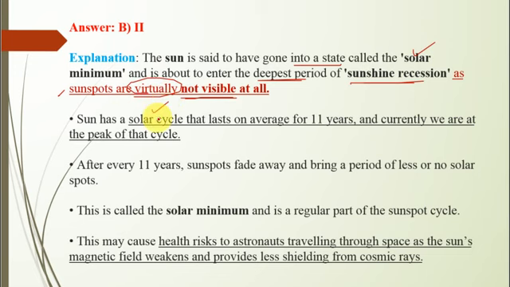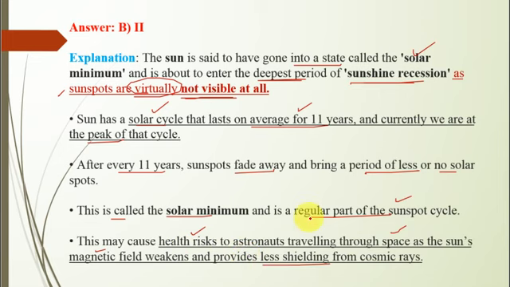If we talk about the solar cycle, it lasts on average for 11 years, and currently we are at the peak of that cycle. After every 11 years sunspots fade away and bring a period of less or no sunspots. This is called solar minimum and is a regular part of the sunspot cycle, and this may cause health risk to astronauts traveling through space as the sun's magnetic field weakens and provides less shielding from cosmic rays.